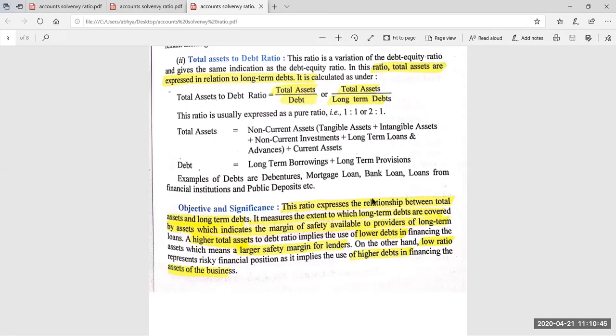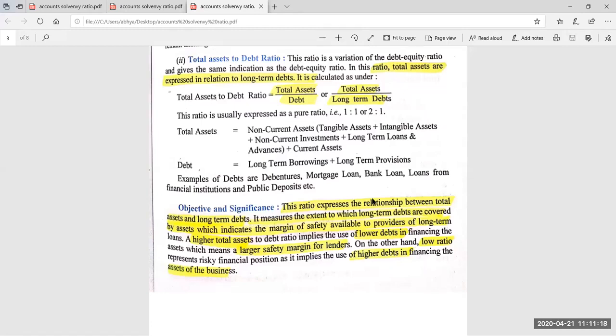It means out of the total fund invested in the business, how much is invested by using debt and how much by using equity. And in this ratio, total assets are expressed in relation to long-term debts. It means in this ratio, we will be able to know how much of the total assets are purchased by using borrowed funds.